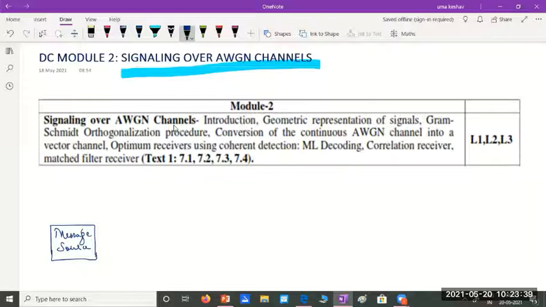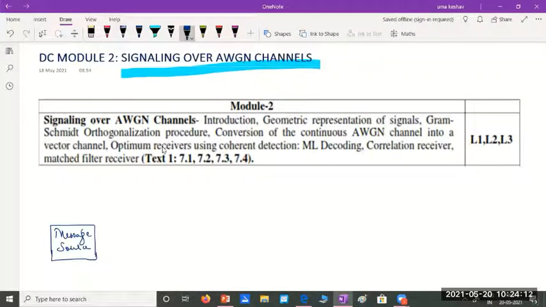Every message signal will be represented as a vector of n values, and how those n values in the vector will be orthogonal to each other. So we call that kind of representation for every message by using a special procedure called the Gram-Schmidt orthogonalization procedure.